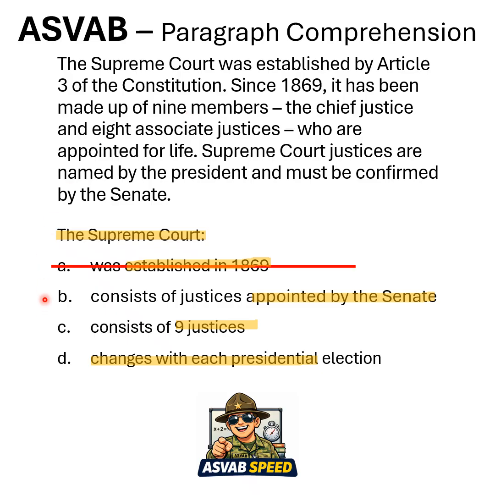B, appointed by the Senate. Well, if I skim here, I see Senate, must be confirmed by the Senate. That's not the same as appointed because they are named by the President. So B doesn't work. C, consists of 9 justices. Well, if we go up here, since 1869, there have been 9 members, the Chief Justice and 8 Associate Justices, so I like that. We'll keep that for now. D, changes with each president. Well, the Supreme Court justices are named by the president, but it doesn't mean they change each time with the president, so D doesn't work. So based on our options, it looks like C, consists of 9 justices, is the best option.